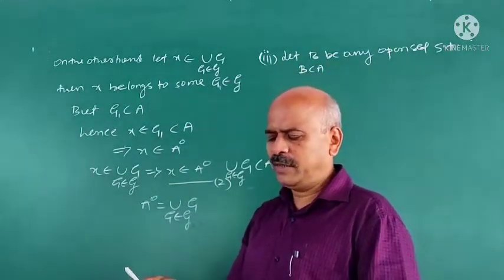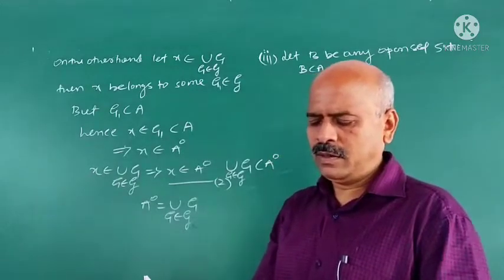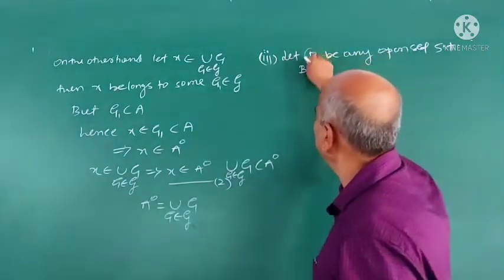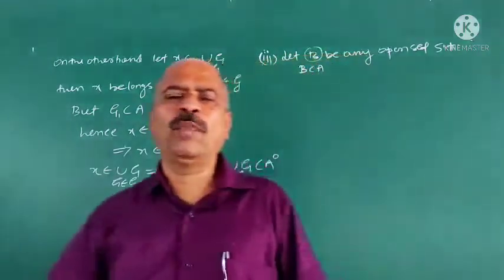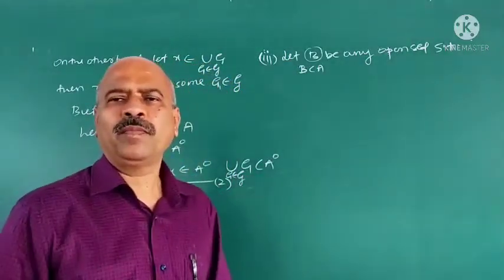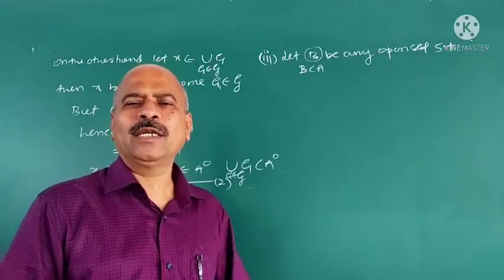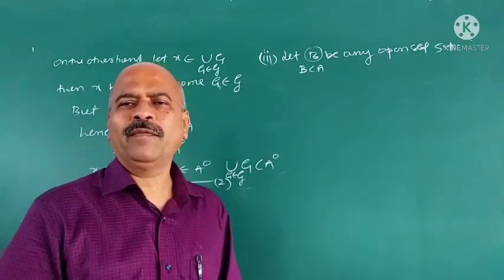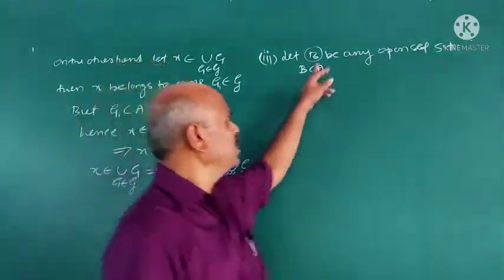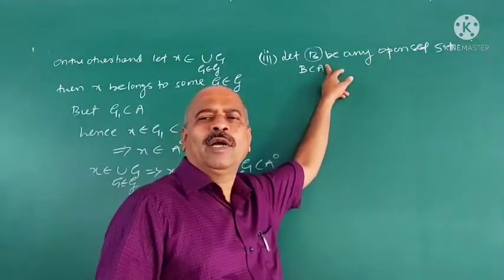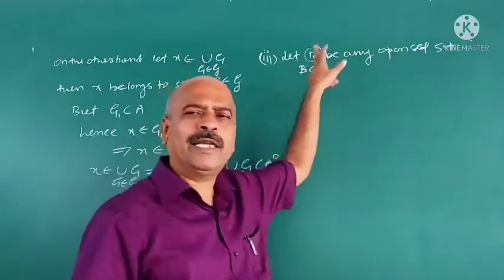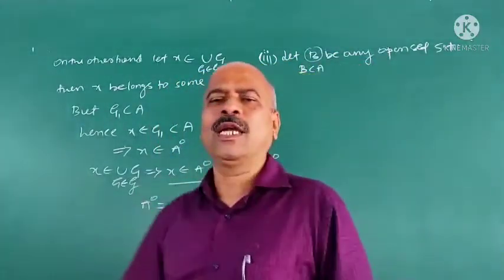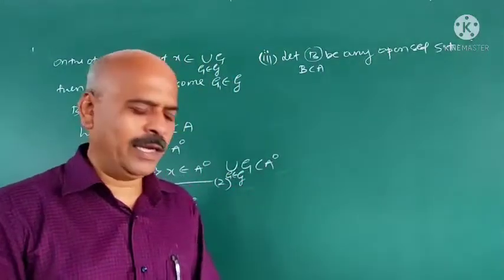You have to prove that B is contained in interior A. See here, B is any open set contained in A. But what is the result? Third result, interior A is the largest open set contained in A. We have taken any other open set contained in A, but if we prove that this B is contained in interior A, then interior A becomes the largest open set contained in A.